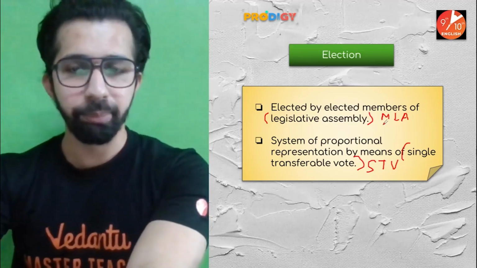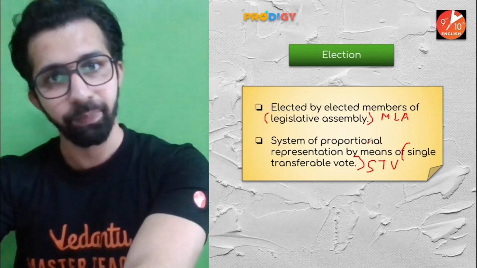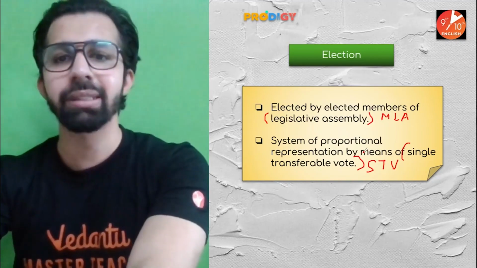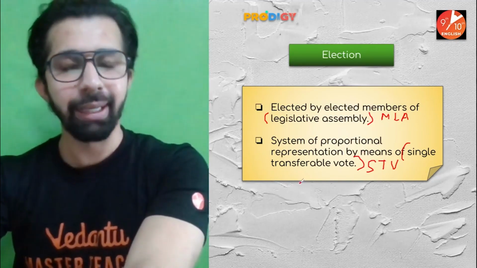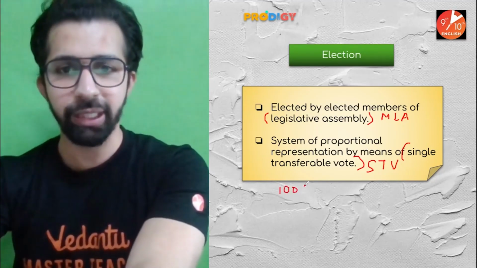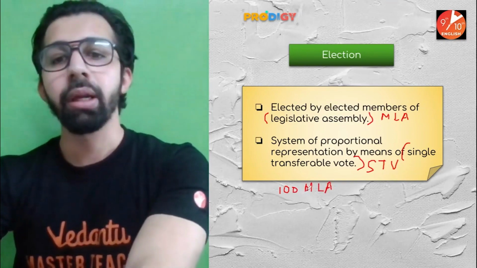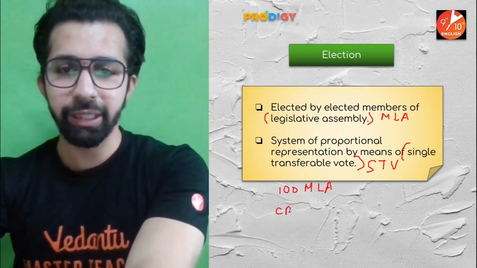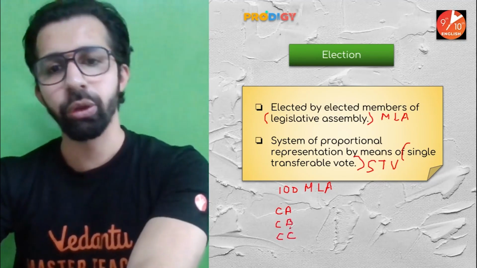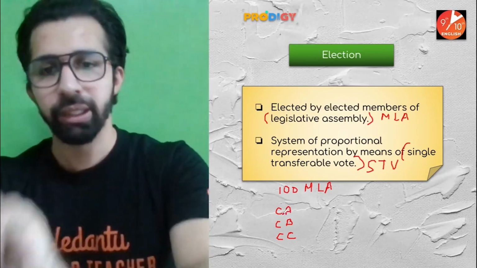Now, guys, these MLAs are supposed to elect the member of parliament of Rajya Sabha. Now, how will these MLAs elect the member of parliament of Rajya Sabha? Let's say there are 100 MLAs. Okay, just for the sake of convenience, I am taking this number. Let's say there are 100 MLAs, and there are three candidates: candidate A, candidate B, and candidate C. These three candidates are standing for elections for the member of parliament of Rajya Sabha.